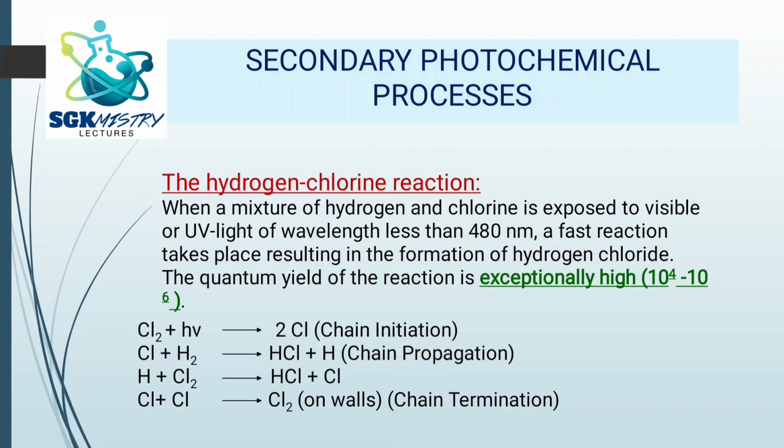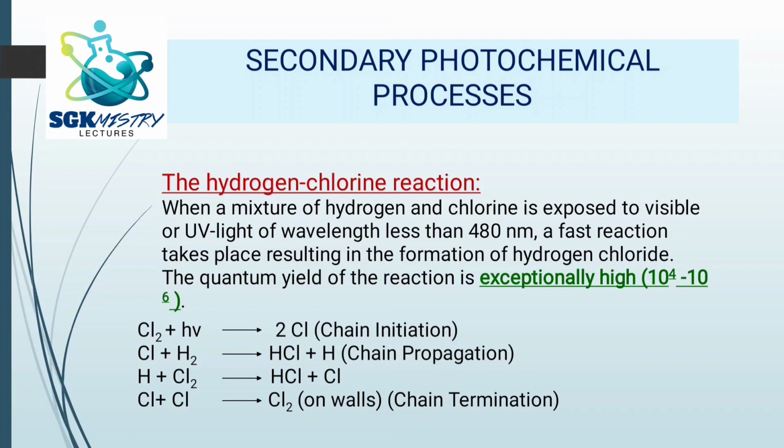So in the secondary process, a chain reaction has taken place, because of which so many molecules are formed. So quantum yield is too high here. So what actually happens? What is the mechanism? Chlorine in the presence of light, so you can see the reactions. The first reaction: chlorine in the presence of light forms two chlorine radicals. Free radicals are formed. So this is the initiation of the chain.